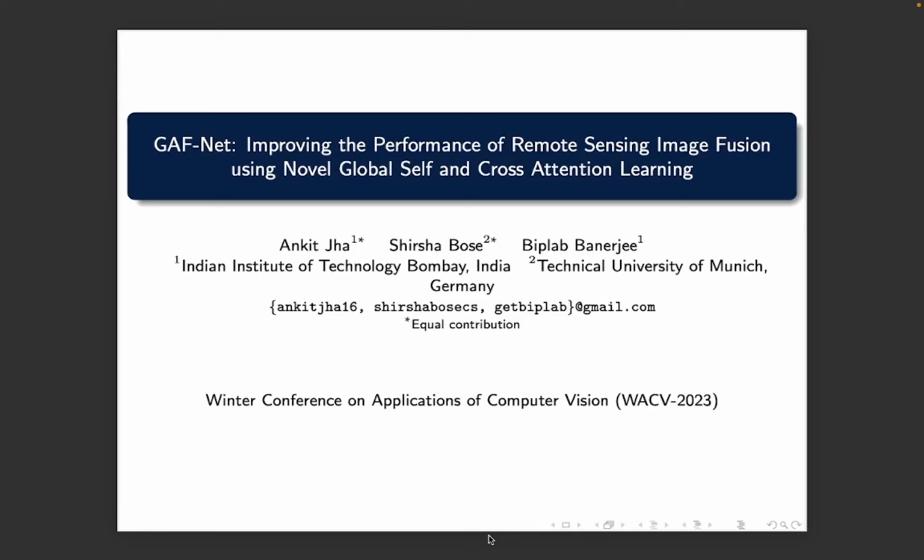GAF-Net is a novel cross and self-attention based fusion network that substantially boosts the classification performance in the remote sensing domain.